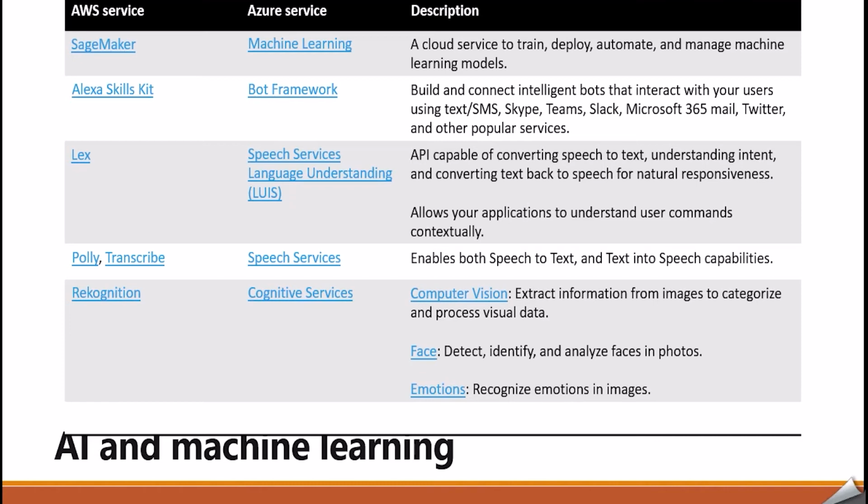Polly, Transcribe, and Speech Service enable both speech-to-text and text-to-speech capabilities. Similarly, we have Rekognition and Cognitive Services, which help to extract information from images to categorize and process visual data, which is computer vision. Then Face detects, identifies, and analyzes faces in photos, and Emotion recognizes emotions in images. These are the different things that we typically do with AI and machine learning. So both cloud service providers provide different services which we can use for building applications related to AI and machine learning.